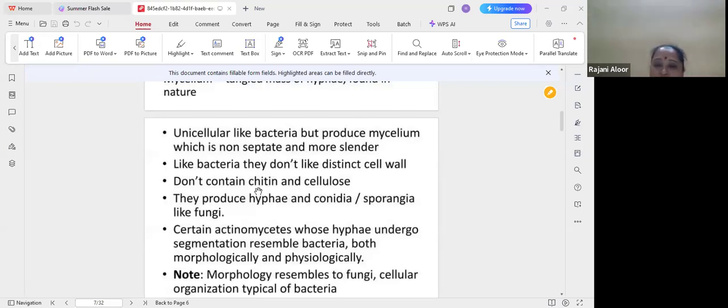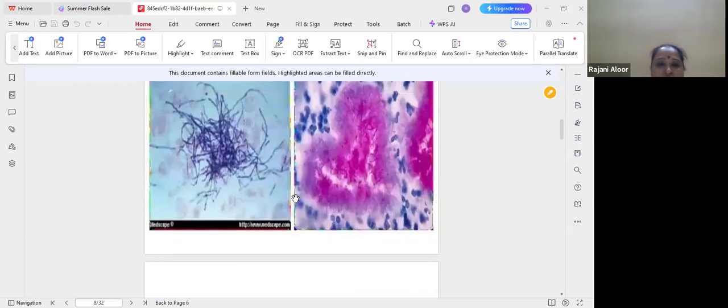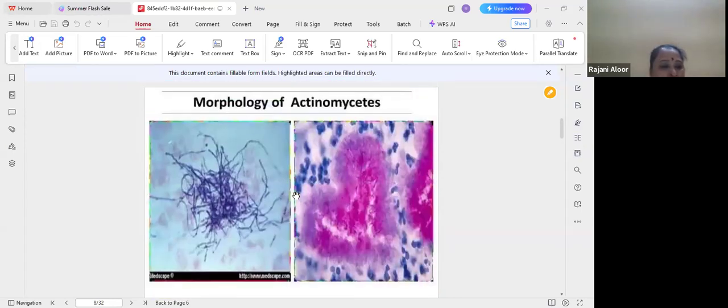Certain actinomycetes whose hyphae undergo segmentation resemble bacteria. These are morphologically and physiologically the same. Morphologically you can observe fungus-like structure, but the cellular organization is typically bacterial. Both are present in actinomycetes: fungal structure and bacterial structure. This is the actinomycetes structure.